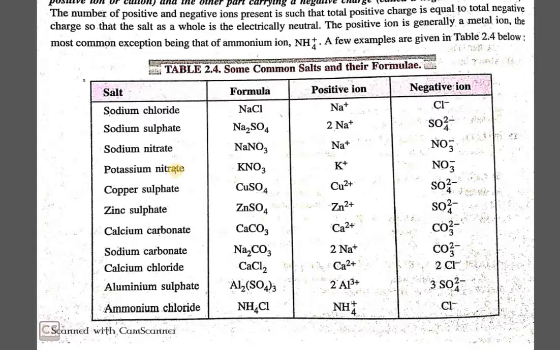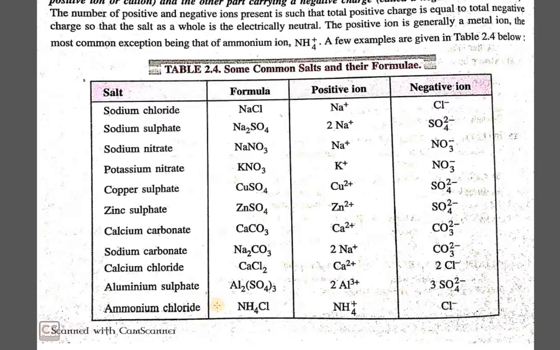Similarly, there are others: sodium sulfate, Na2SO4; sodium nitrate, NaNO3; potassium nitrate, KNO3; copper sulfate, CuSO4; zinc sulfate, ZnSO4; calcium carbonate, CaCO3; sodium carbonate, Na2CO3; calcium chloride, CaCl2; aluminium sulfate, Al2(SO4)3; and ammonium chloride, NH4Cl.